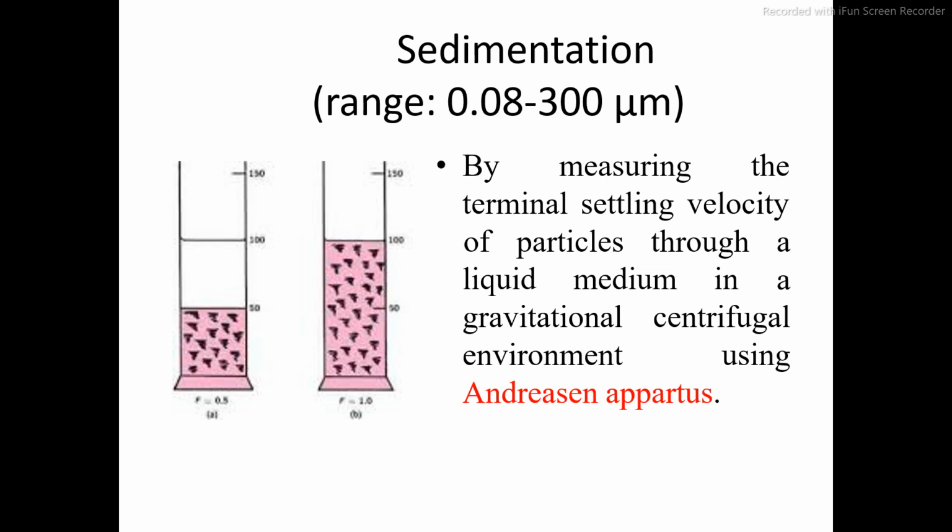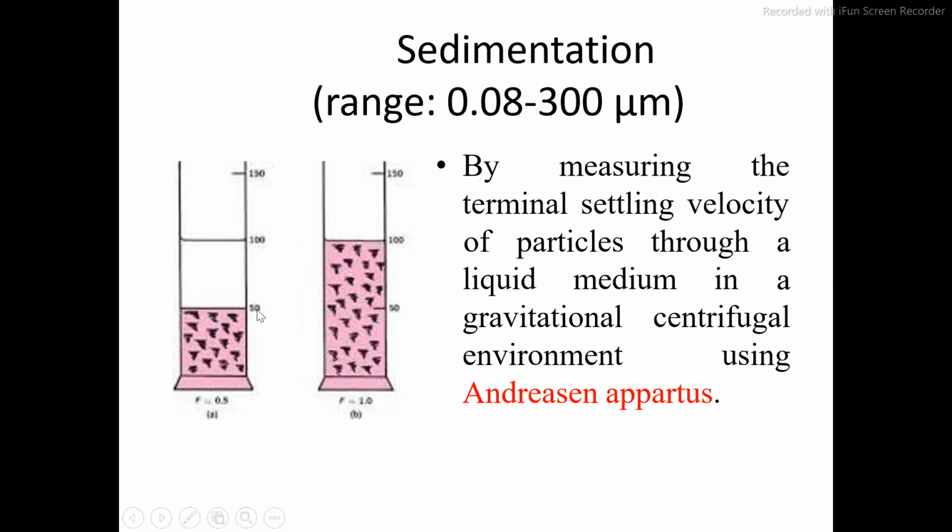Then the sedimentation method. The sedimentation method is carried out by means of the Anderson apparatus. In this image you can see there are two measuring cylinders. In a simple way I am going to explain. In the first measuring cylinder we transfer the suspension and allow it to settle down.